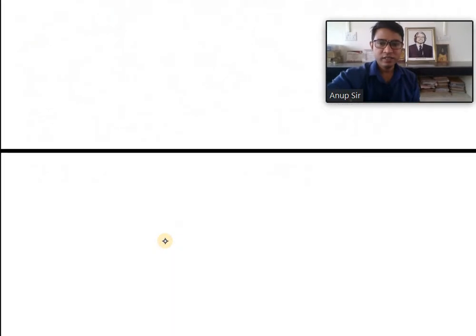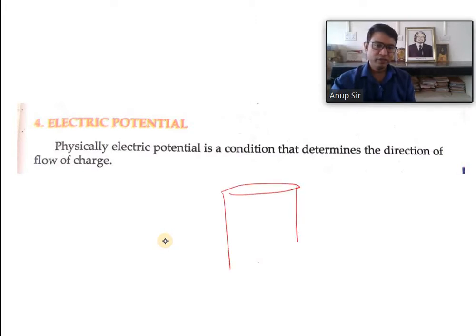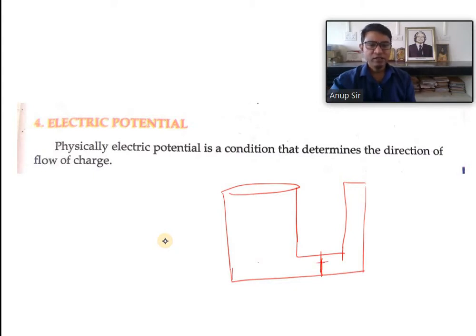The next thing is: what is potential? Potential is a condition which determines the direction of flow of charge. Just like, suppose I have a wider cylinder and a smaller cylinder, and they are both connected. There is a partition, or you can say a path, but right now the path is closed.